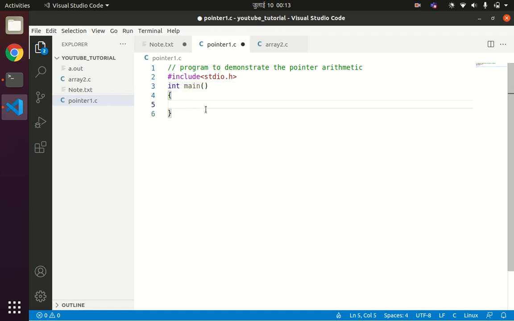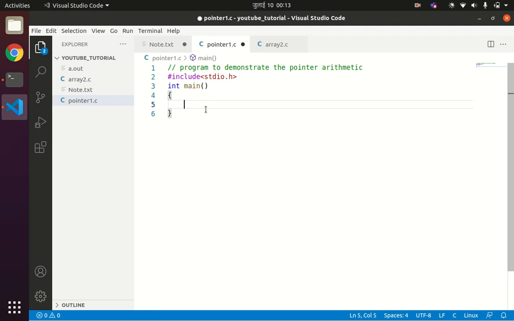Since you know that pointer deals with addresses, I will first try to print how much memory space is required by the different data types in my system or in my compiler.